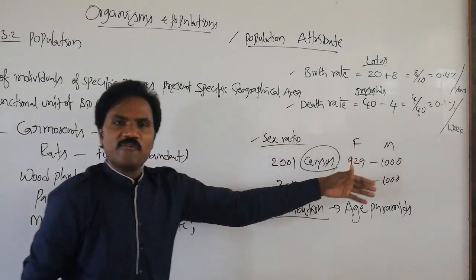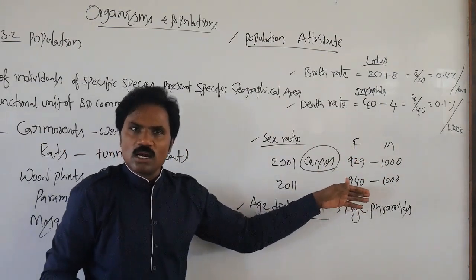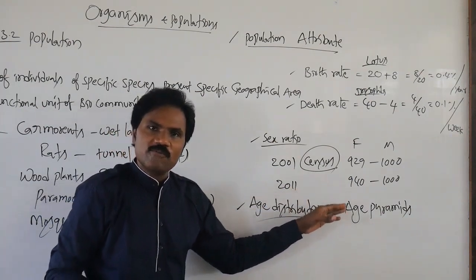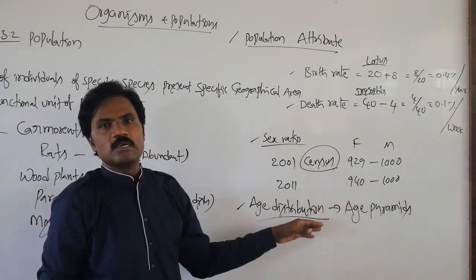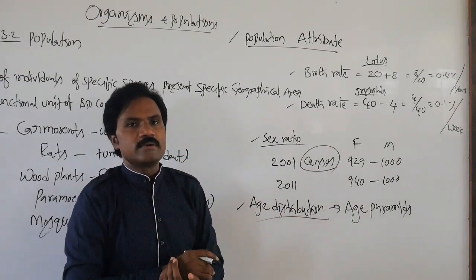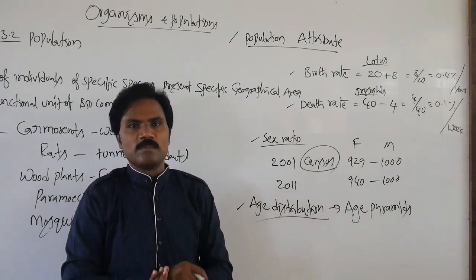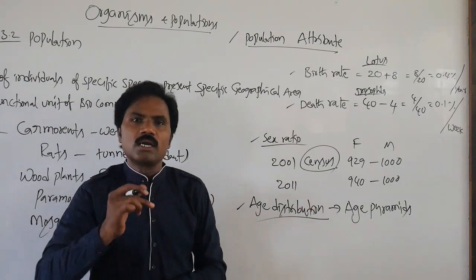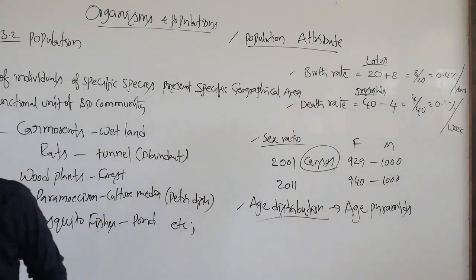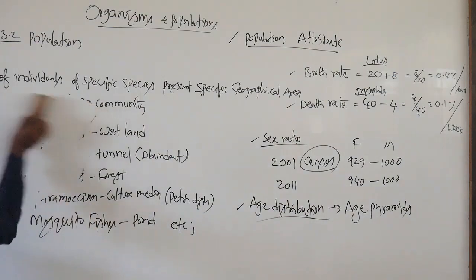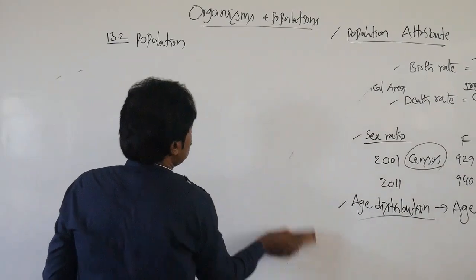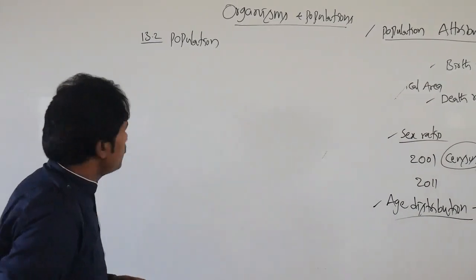There are three different types of age pyramids normally observed. What are these three types? One is the triangular age pyramid, then the bell-shaped age pyramid, and another one, the urn-shaped age pyramid. Among these, first, the triangular age pyramid.